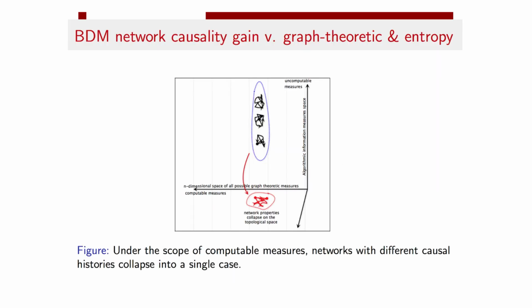The question is of course what we gain with BDM as compared to other methods when applying this to objects such as graphs. One way to see it is the following. Let's say that on this axis we have Shannon entropy, and on this other axis some other computable measure. It can be graph theoretic. What an algorithmic measure does is to tell apart cases of random nature from truly random cases, which is one of the most important features that we want to know about data or an object such as a network.